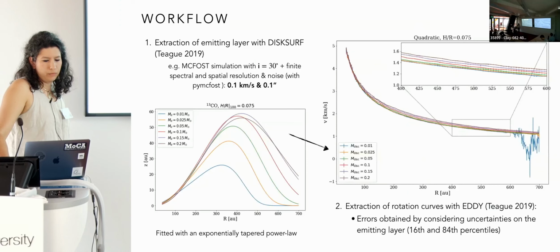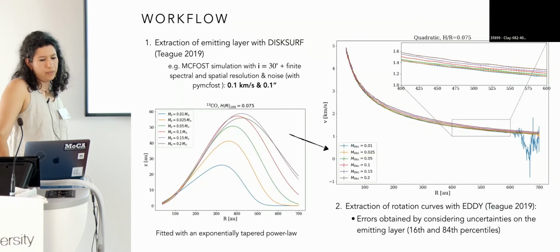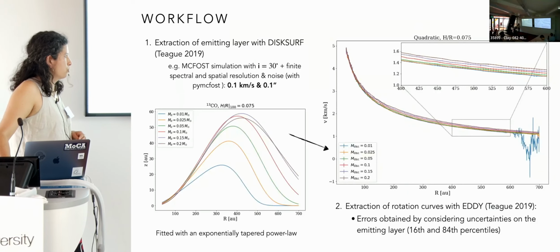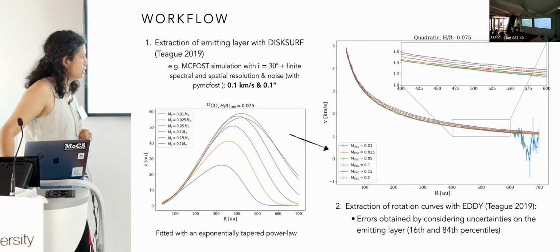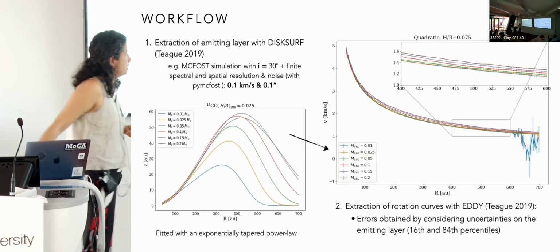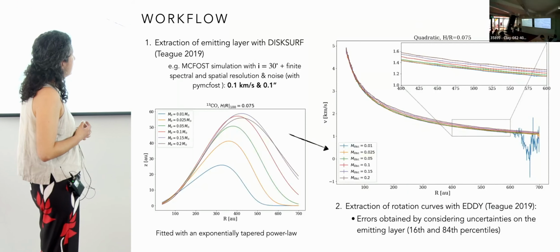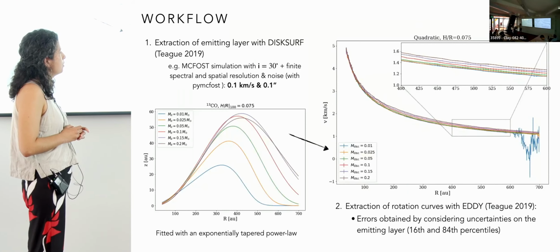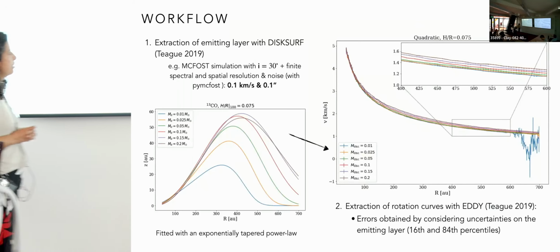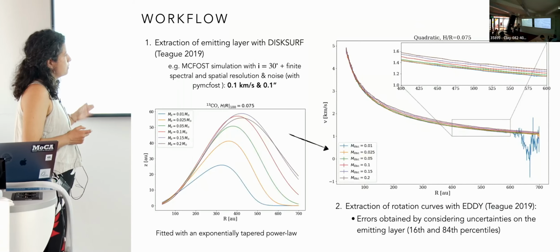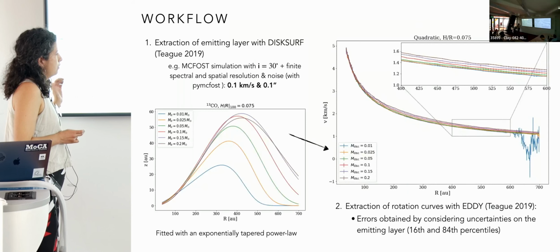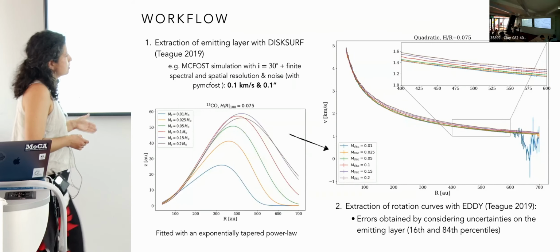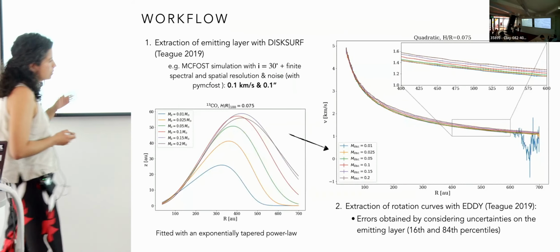Then, knowing the emitting layer, we can extract the rotation curves with eddy, which is another tool of Richard Teague. Here I'm showing the rotation curves that we obtain for a specific disk aspect ratio at 100 au of 0.07. And in this case, we see what we expect: increasing the disk mass, the velocity increases.